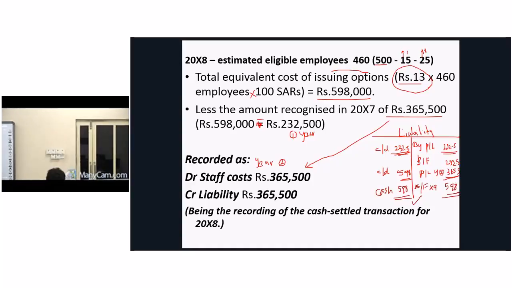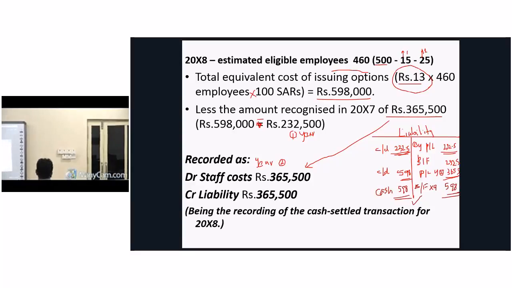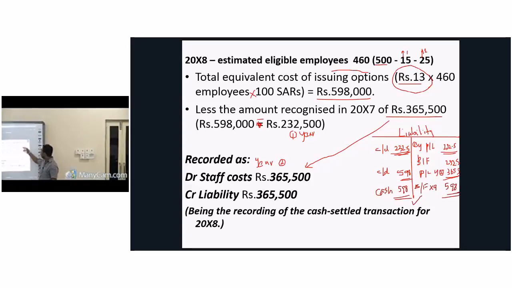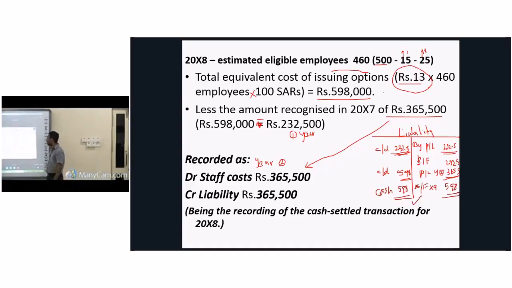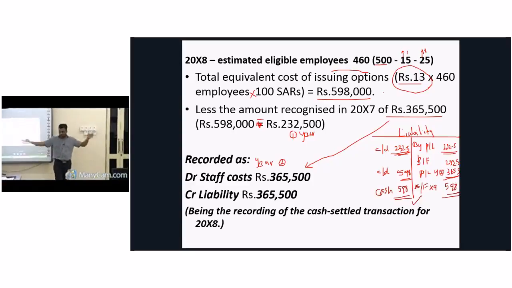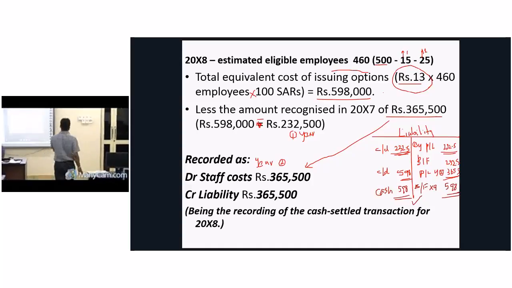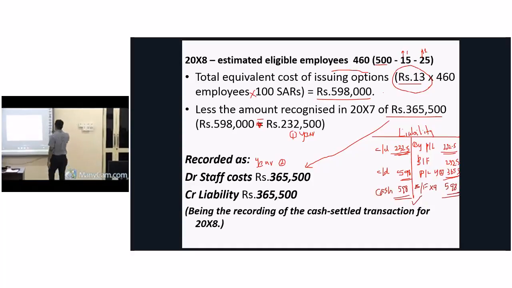But here we go for the fair value at the end of each year, because this is a cash settled share based transaction, right? Here the value is 13 into 460 into 100, which is 598,000. For how many years again? 2 years. The vesting period is also 2 years, so no need to divide by 2. The total will be 598,000.